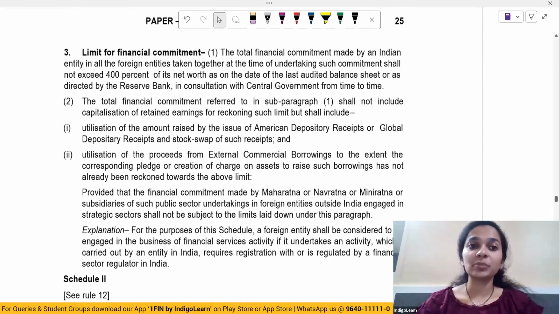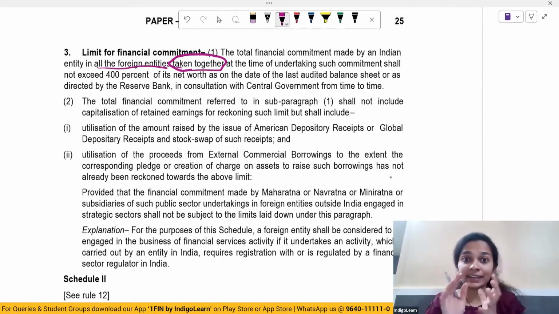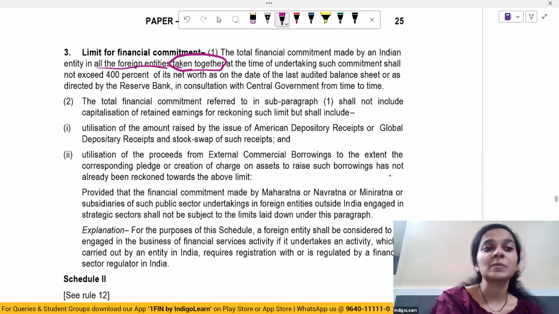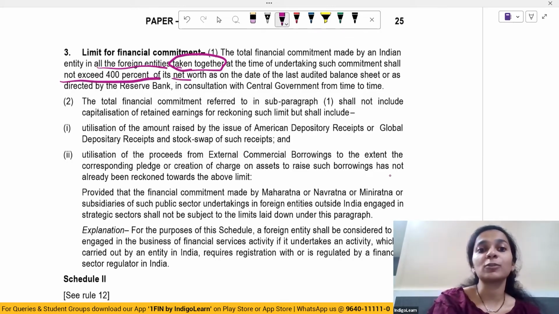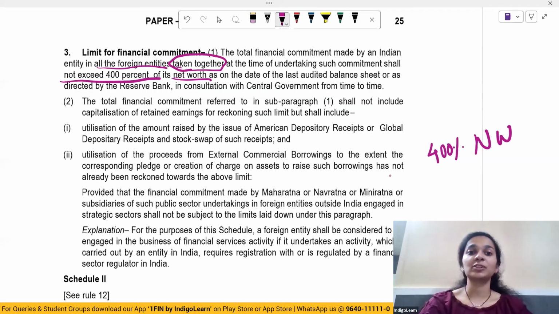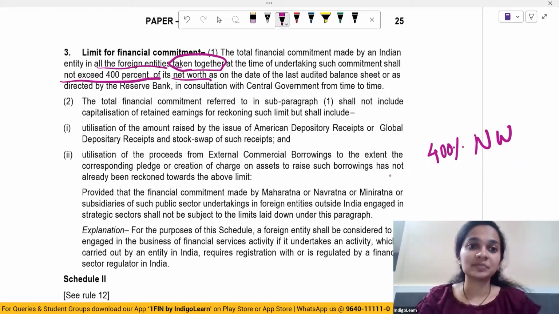Now, what is the limit for financial commitment? The total financial commitment made by an Indian entity in all the foreign entities taken together, the aggregate total limit at the time of undertaking such commitment, shall not exceed 400% of its net worth. So it should not exceed 400% of the net worth as on the date of the last audited balance sheet.